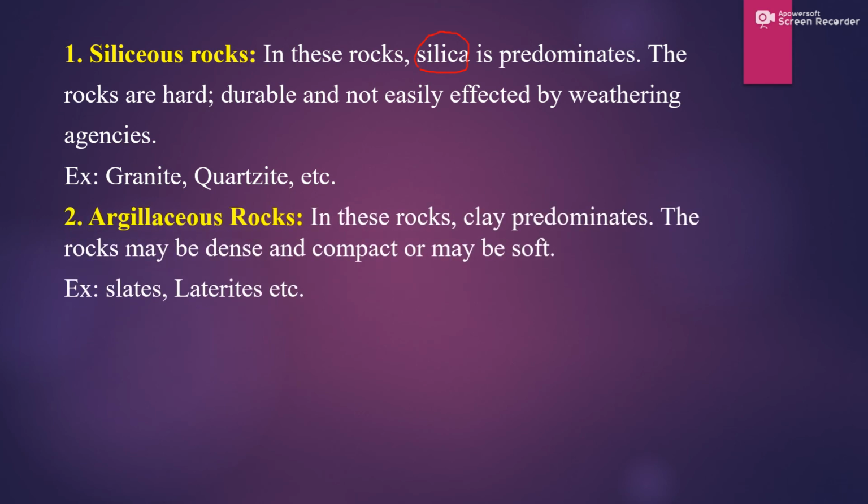Next, moving to the argillaceous rocks. In these rocks, clay predominates. The rocks may be dense and compact, or may be soft. Compared to siliceous rocks, the argillaceous rocks are somewhat soft. Slate and laterite are examples of argillaceous rocks.